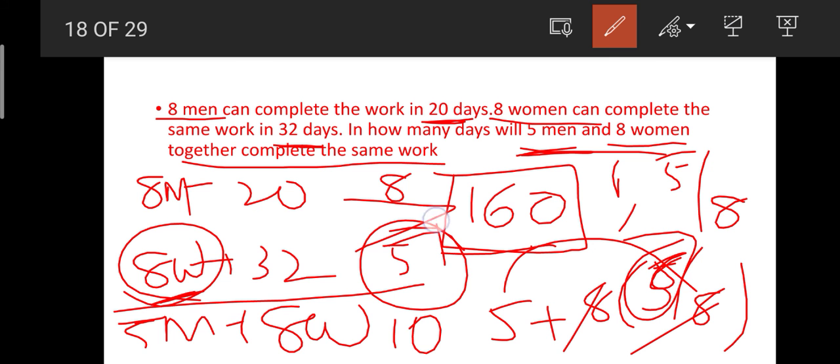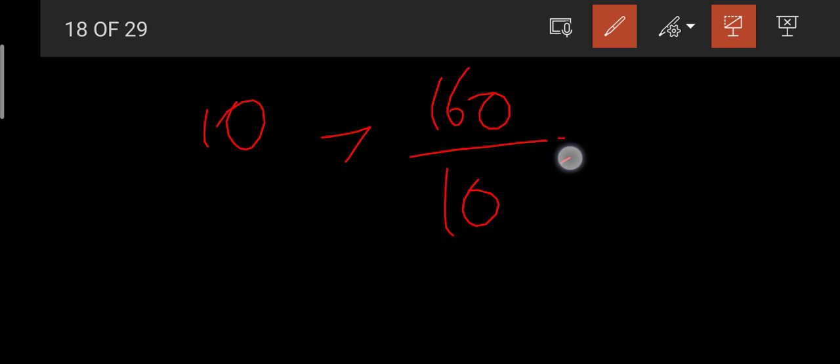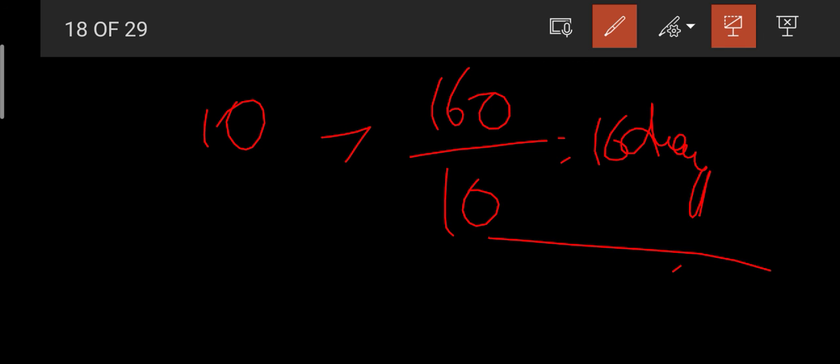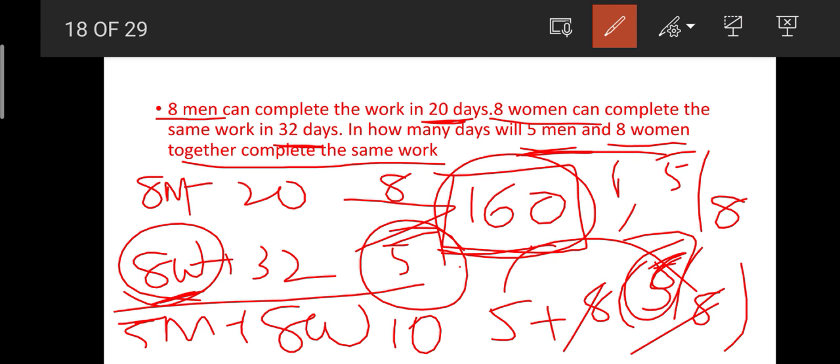Now what is the total work? It is nothing but 160 units, isn't it? So by doing 10 units of work per day, they can complete 160 units of work in 16 days. Isn't that simple, friends? Yes, I think this is also simple. Just by taking the LCM we can get this question's answer.